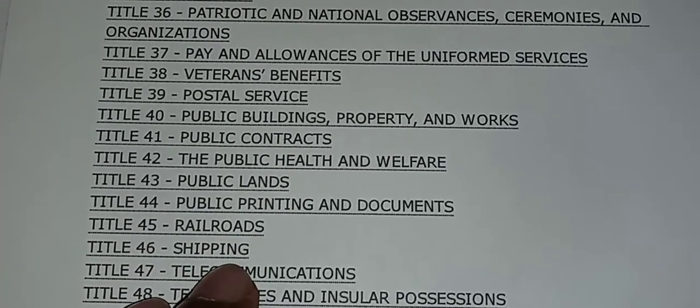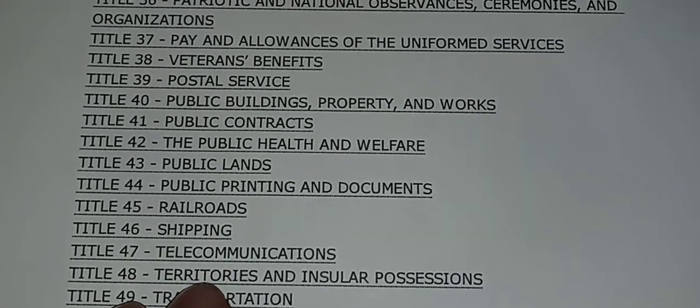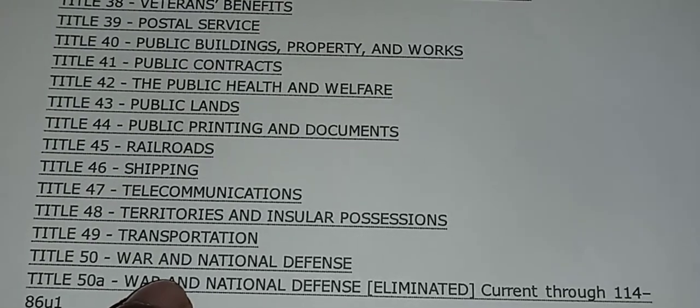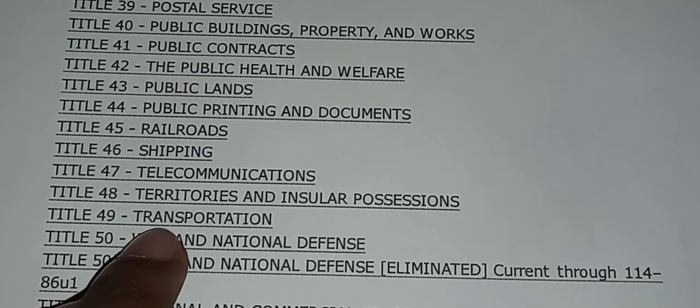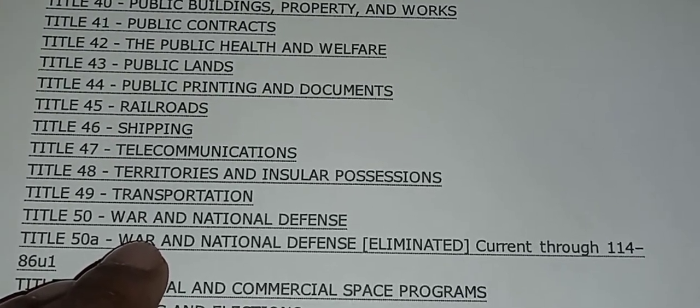Title 45, Railroads. Title 46, Shipping. Title 47, Telecommunications. Title 48, Territories and Insular Possessions. Title 49, Transportation. Title 50, War and National Defense.